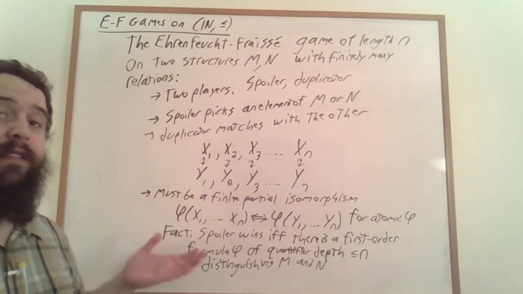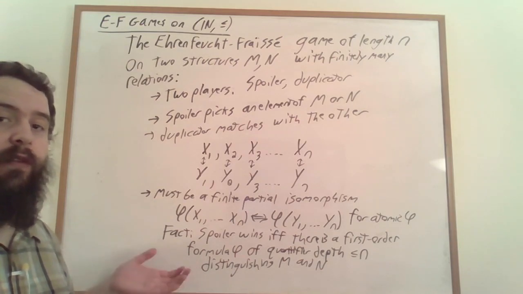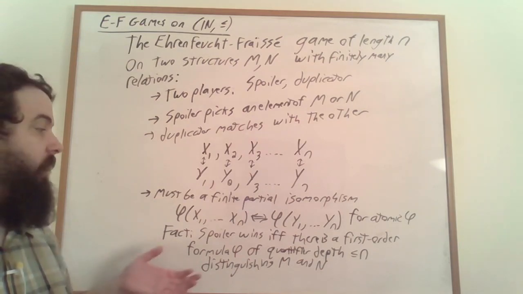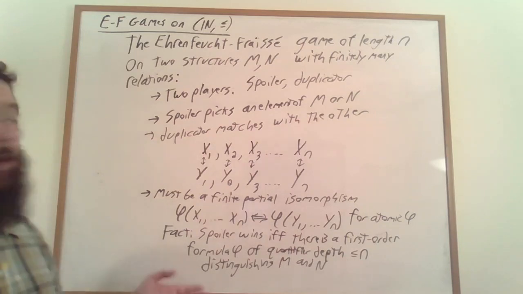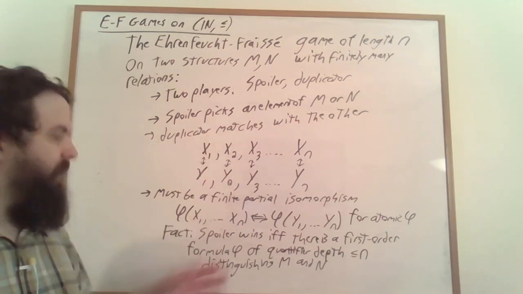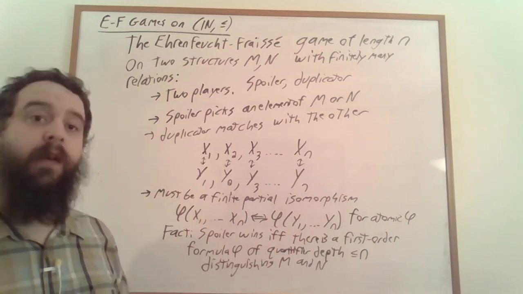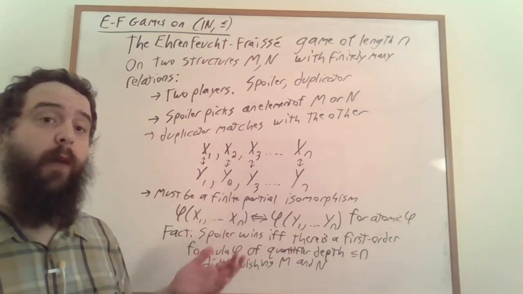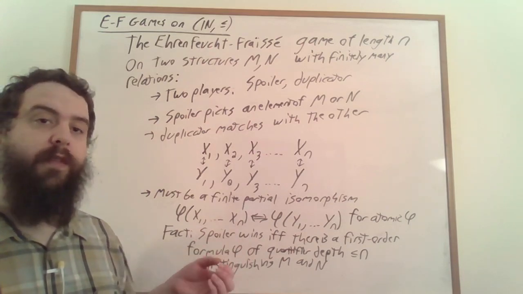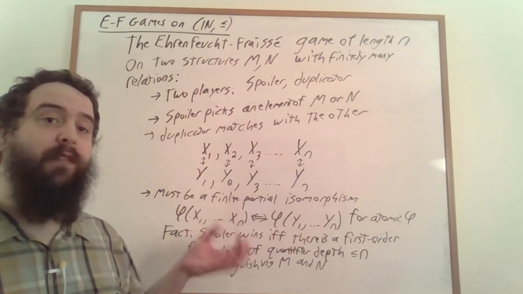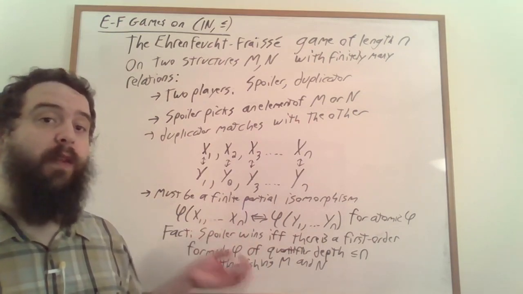Spoiler wins this particular game if and only if there is a first-order logical formula, phi, of quantifier depth less than or equal to n, distinguishing these two structures. Phi is not going to have any free variables, so we could call it a sentence. Quantifier depth is a particular way of measuring the length of any first-order logical formula. Specifically, it measures the maximum number of quantifiers that are active at any one time within the formula.